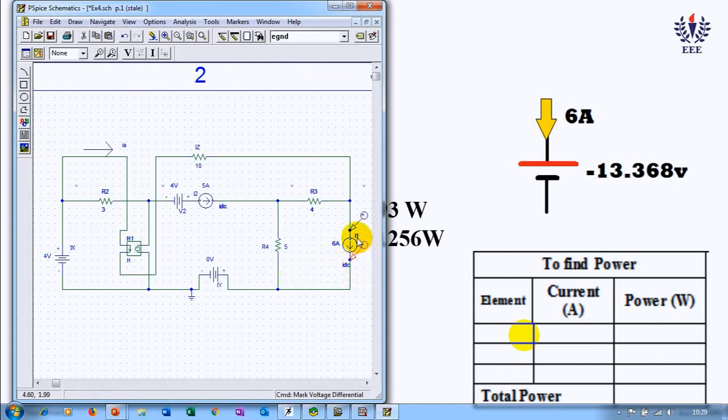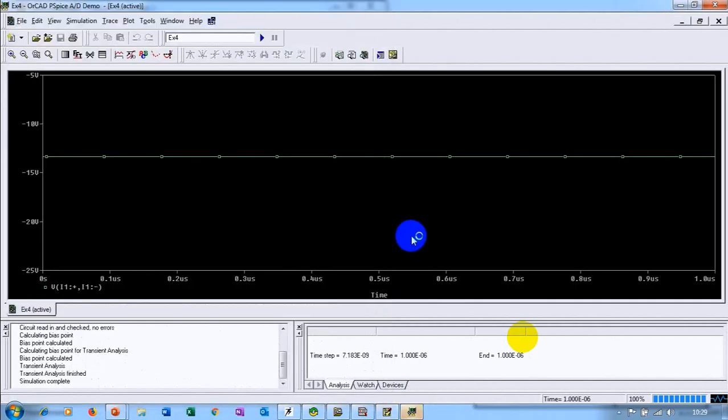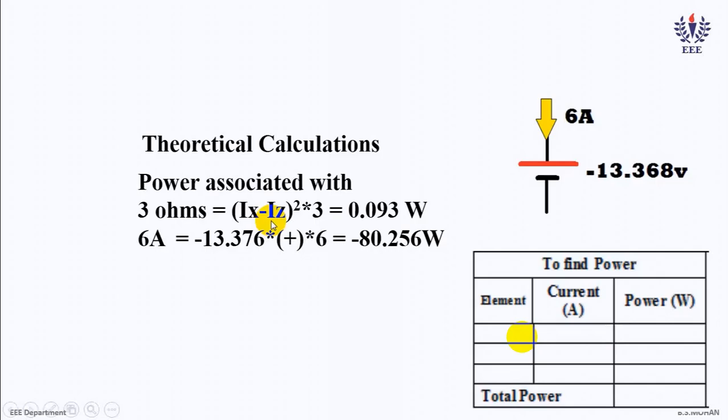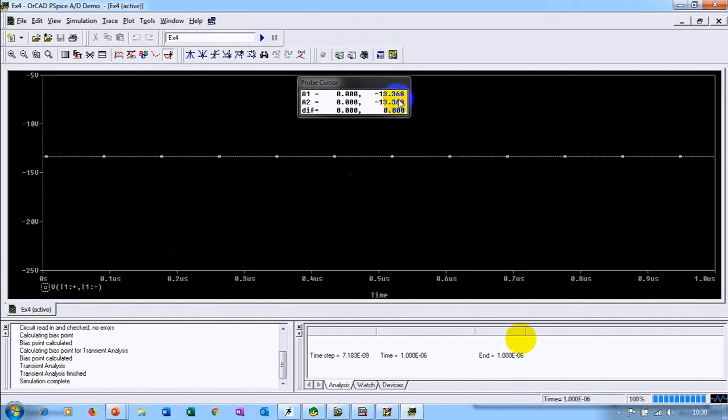Right? And which current? Current I1. Okay, so let us simulate this now. And what should we get as the voltage? Minus 36.368. Let us check our answers. Yes, minus 36.368 is what we calculated, and we are simulating it also as minus 36.368.